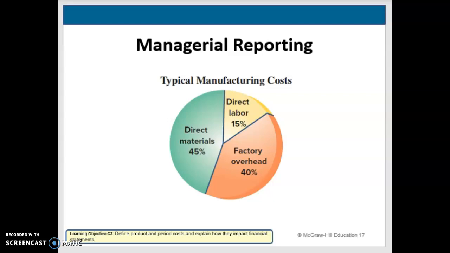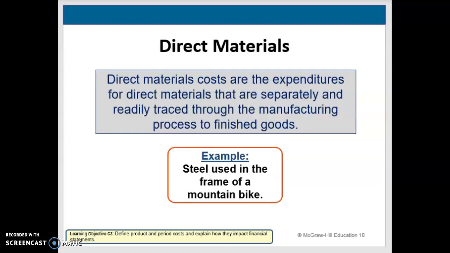Nike, on the other hand, is a manufacturer. They produce shoes, apparel, accessories. It purchases raw materials like leather, cloth, dye, rubber, glue, laces, and then it uses the employees' labor to convert these materials into finished products. Let's look at each in detail, starting with direct materials.